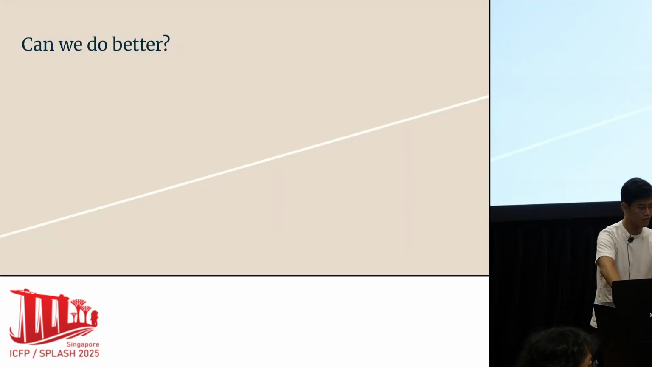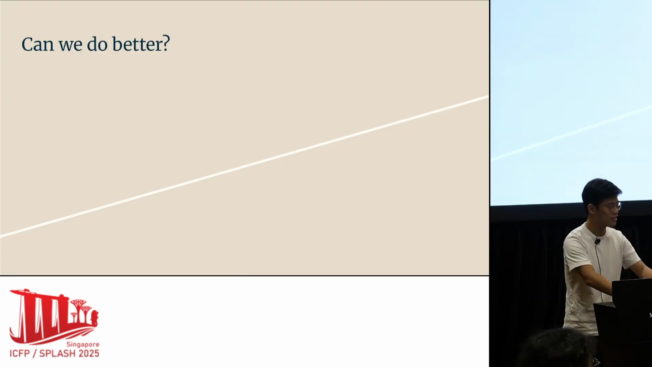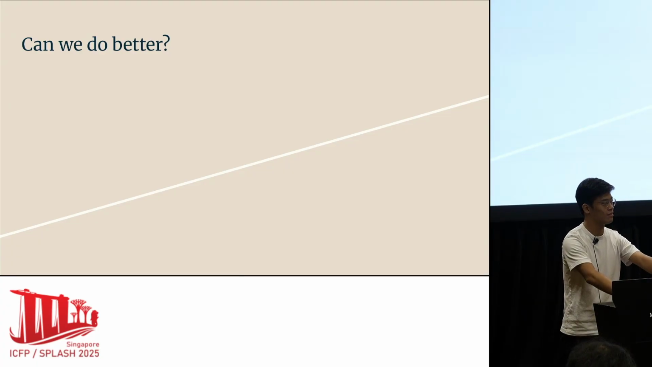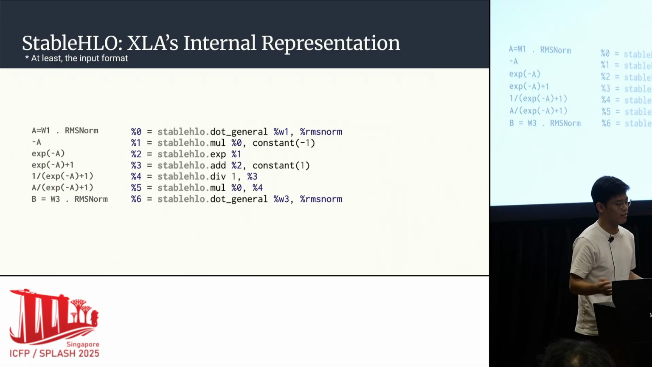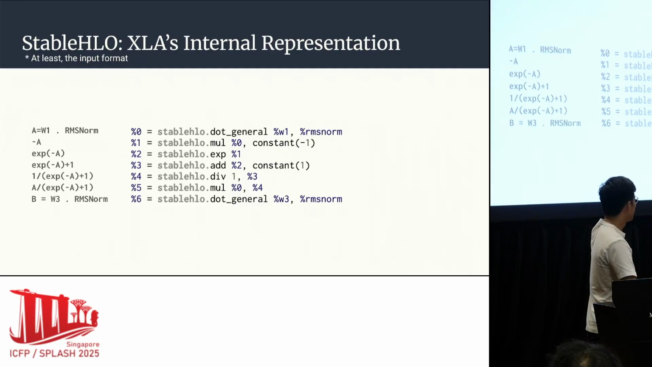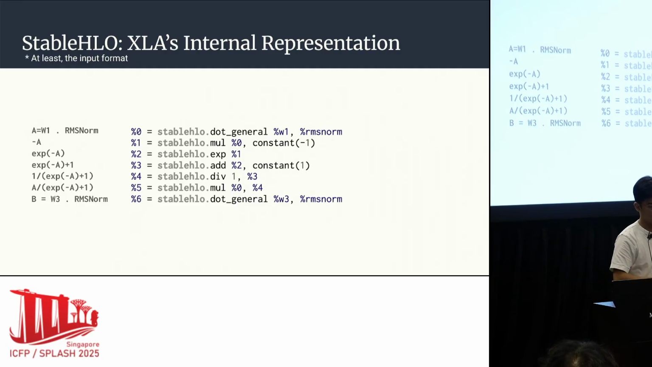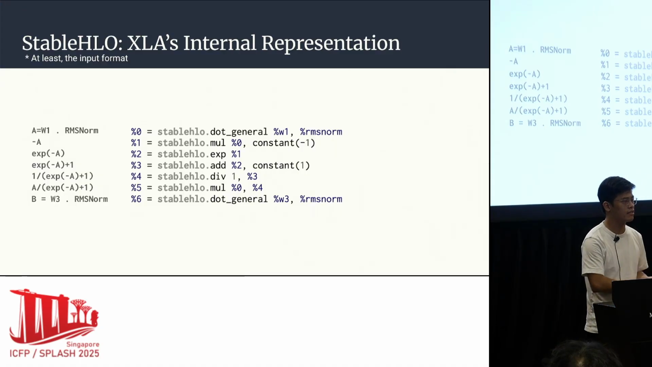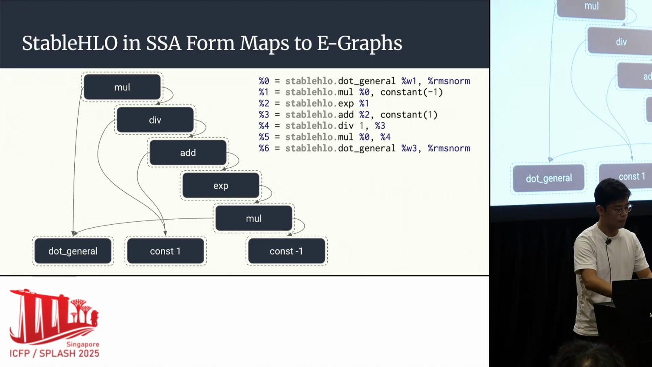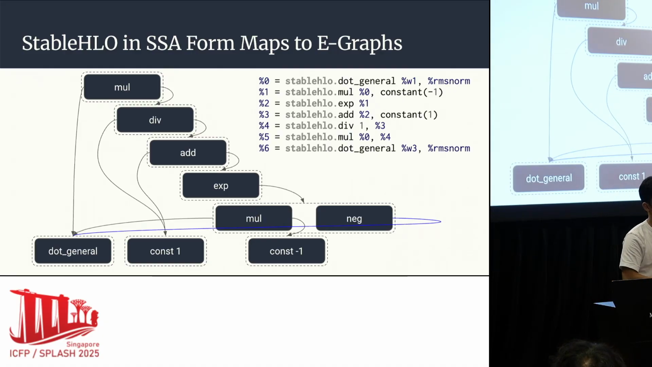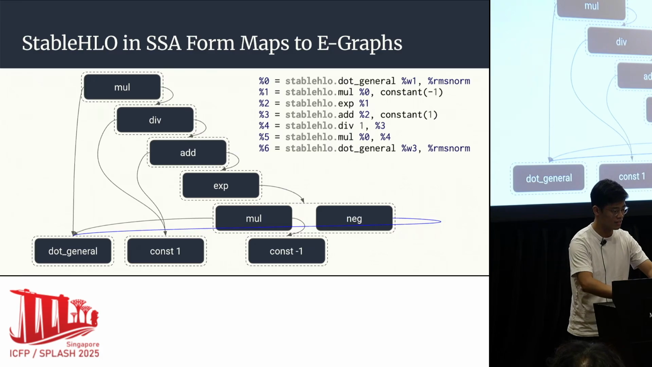So we can ask the question, okay, what can we do better? And equality saturation seems like the right hammer for the problem, so we can try. Of course, XLA doesn't use E-graphs. It uses StableHLO, which looks something like this. Values are immutable tensors, and everything is nice, everything's pure, it's in SSA form. And it turns out that there's a nice mapping from this into E-graphs. And of course, as we apply rewrite rules, we can grow the E-graph in the natural way, and everything behaves nicely. So this is very nice.